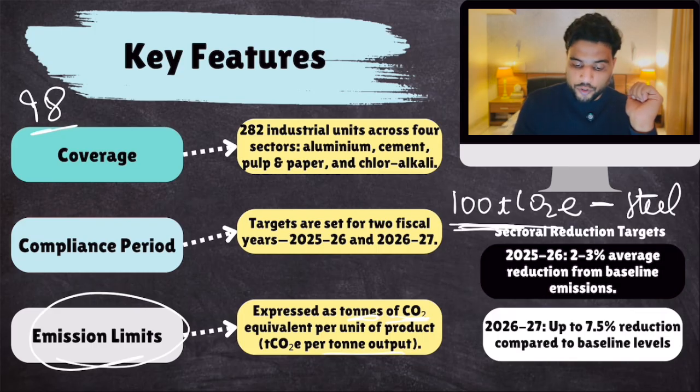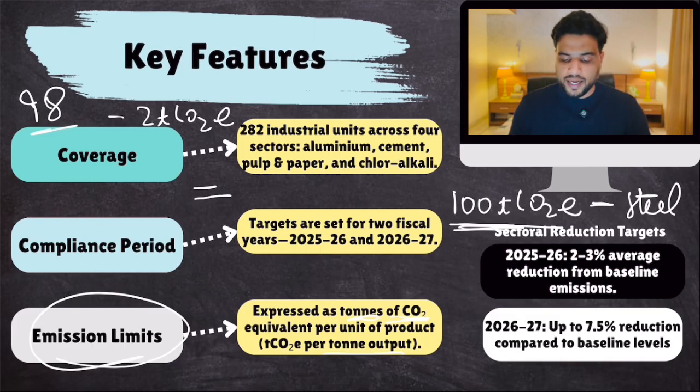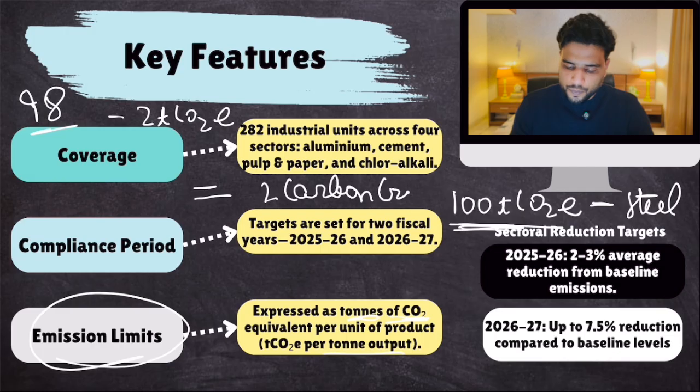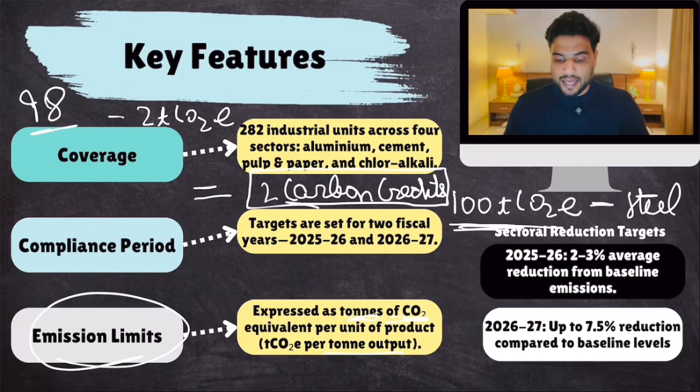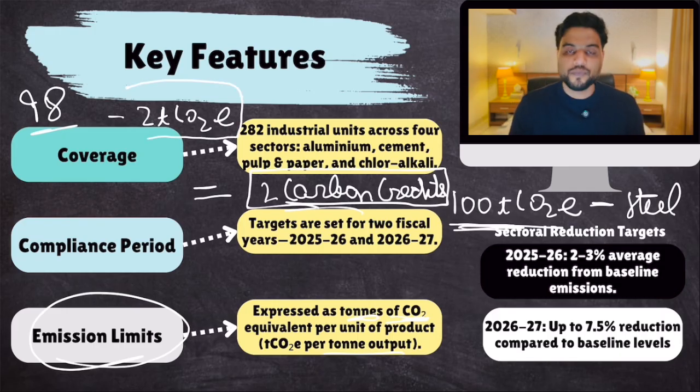So for these 2 tons of carbon dioxide equivalent, this factory would get 2 carbon credits. And these 2 carbon credits can be sold in the market. So they will get a financial reward for reducing their emissions intensity by 2.